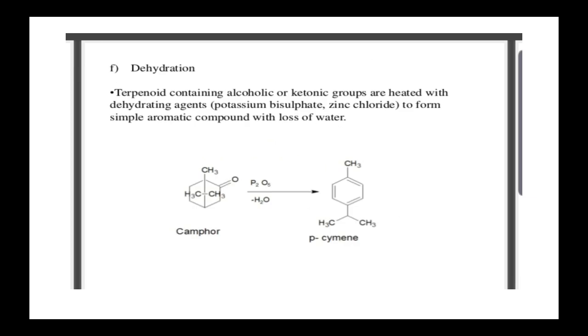Last one, dehydrogenation. Terpenoids containing alcoholic or ketonic groups are heated with dehydrating agents like potassium bisulfate, zinc chloride, which form simple aromatic compounds with the loss of water. Example, camphor is subjected to dehydration by using the dehydrating agent. It forms p-cymene.